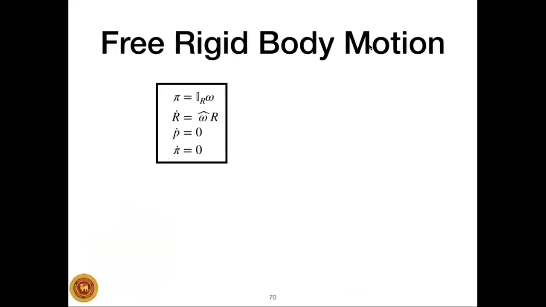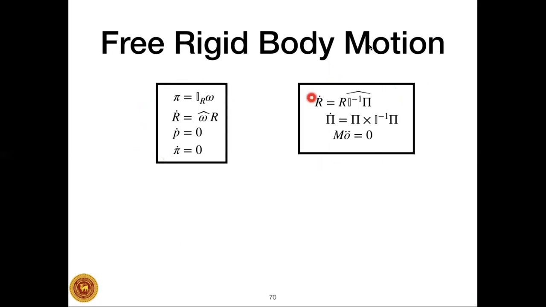The motion of such a set of particles can be described by this set of equations, or by this set of equivalent equations. This set of equations describes the fact that the rate of change of linear momentum of all the particles is zero, and the rate of change of angular momentum of all the particles about the center of mass is zero. Or in other words, the linear momentum of all the particles is conserved, and the angular momentum of all the particles about the center of mass is conserved as viewed in an inertial frame.